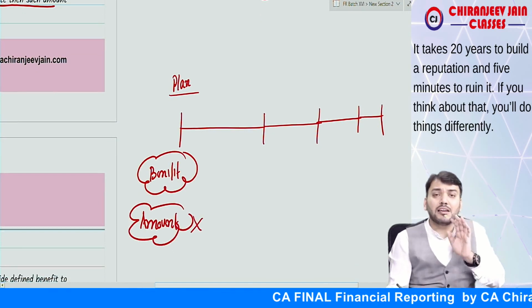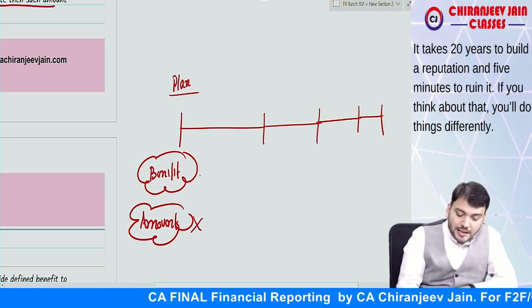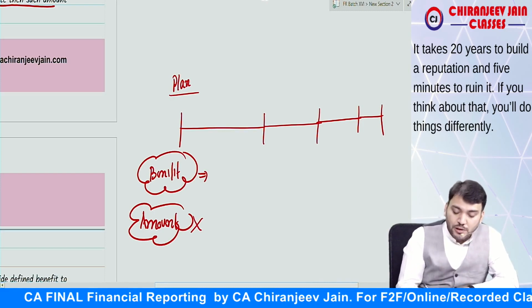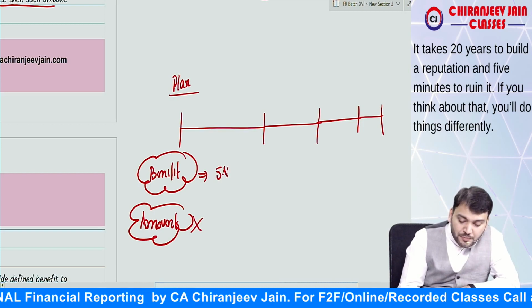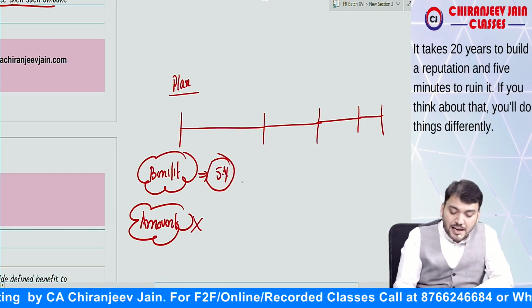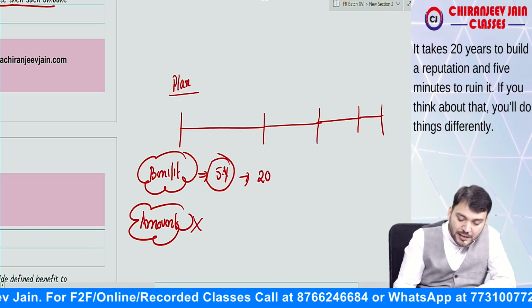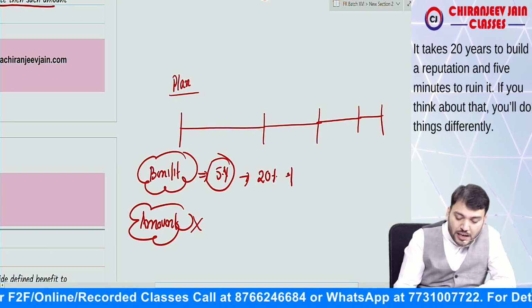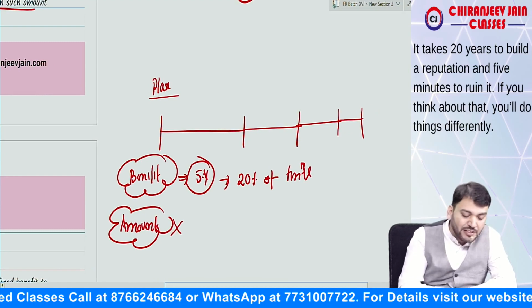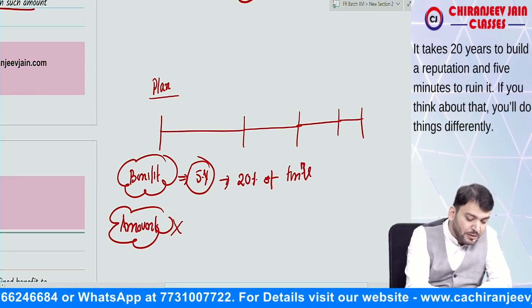Now suppose a gratuity plan is announced, and the gratuity plan is like this: every employee of the company who has provided minimum 5 years of service will be entitled to 20% of their final salary. Final salary means the salary at the time of retirement. Are you able to understand what I'm saying?